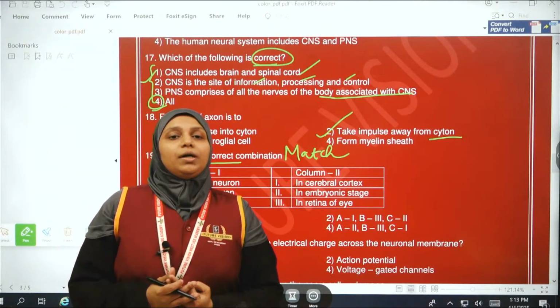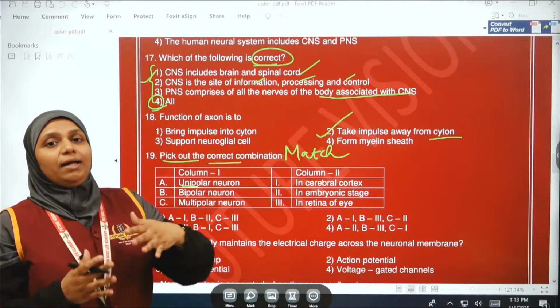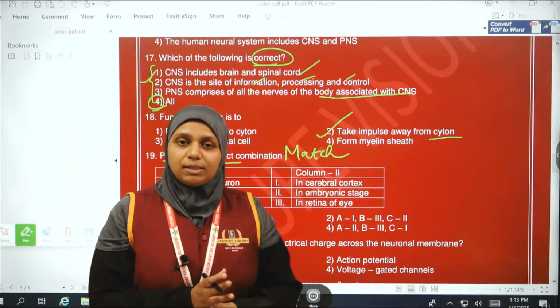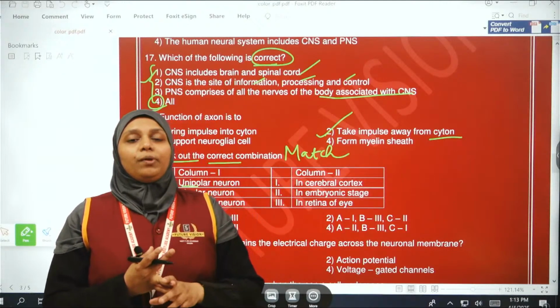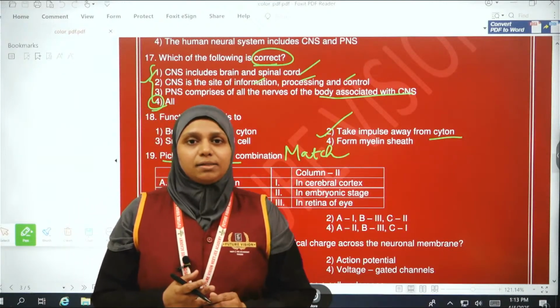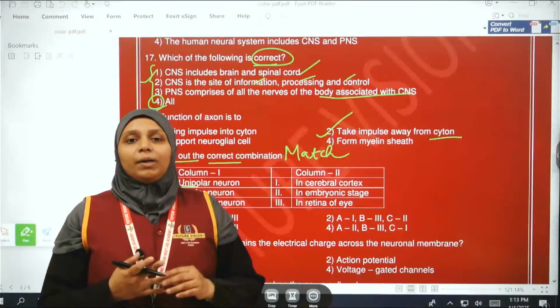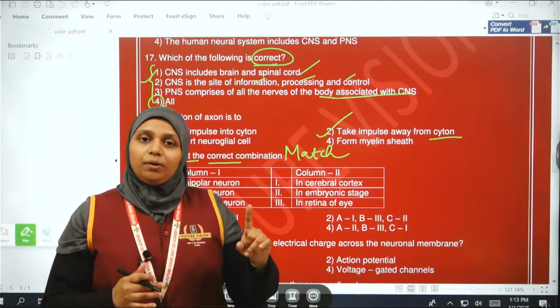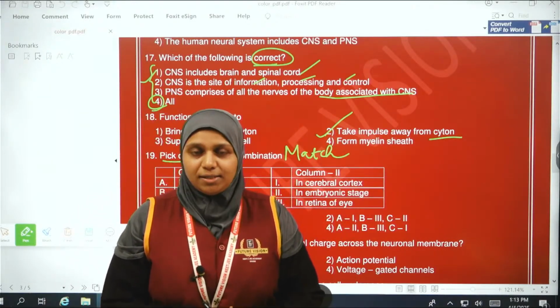Unipolar means only one axon is there and no dendrite is there. Bipolar means one axon and one dendrite, that is the bipolar neuron. Multipolar neuron has one axon and more than two dendrites.